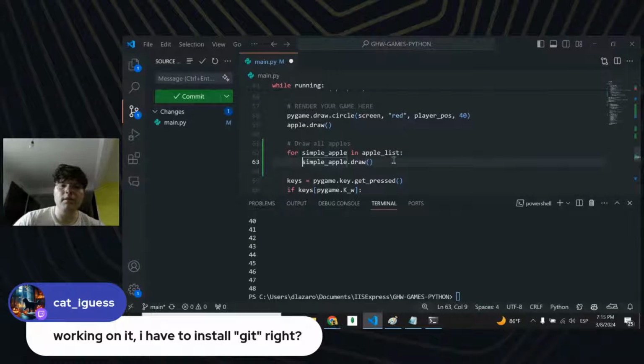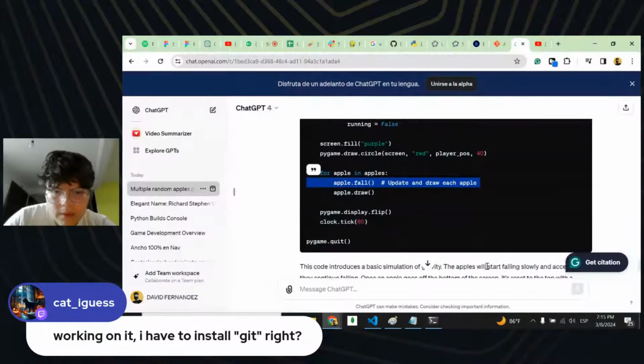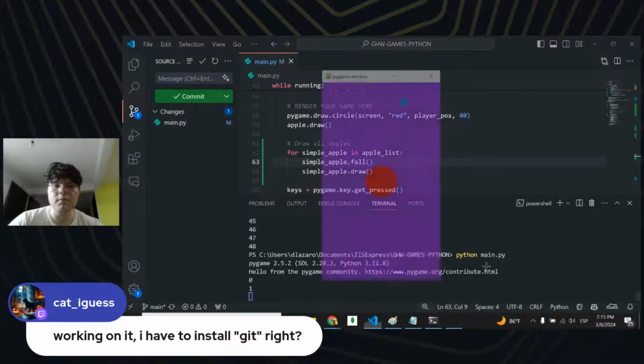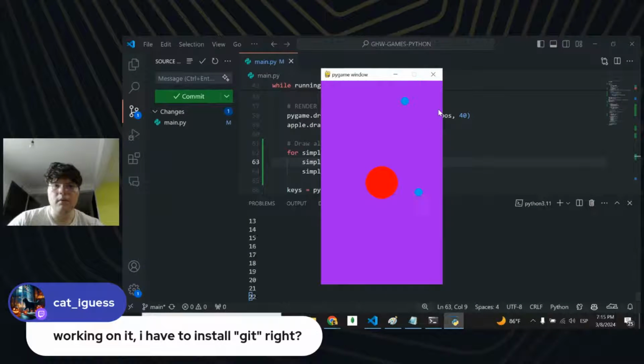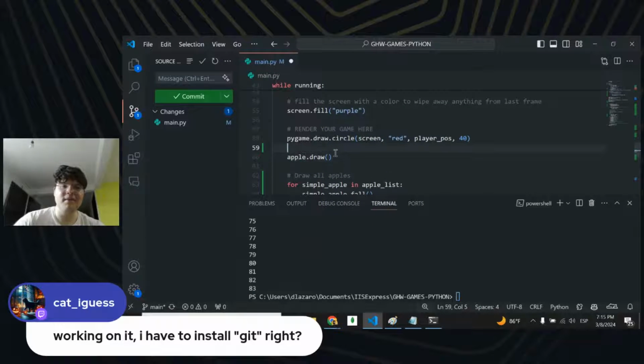You're right here, but instead of doing that, this should be simple apple. Yeah, we're going to do that. Actually, I should be doing this.